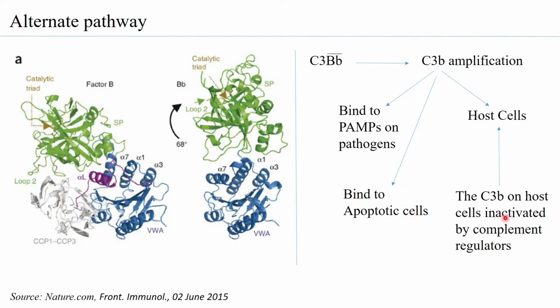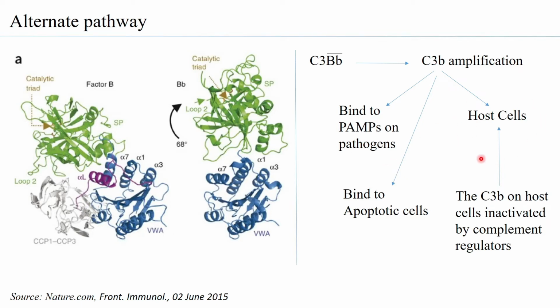Now, interestingly, the question that comes up is this: if C3b binds to a pathogen, well and good, because it has recognized foreign particulate matter. If it recognizes an apoptotic cell, again good, because it could initiate a process of eliminating apoptotic cells, like the process of eliminating the pathogens.